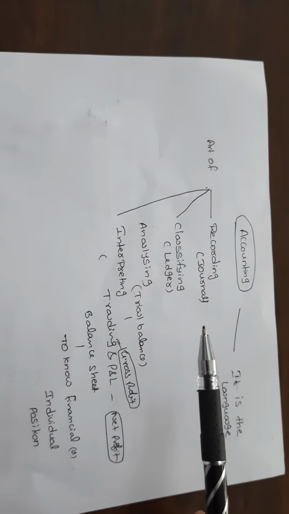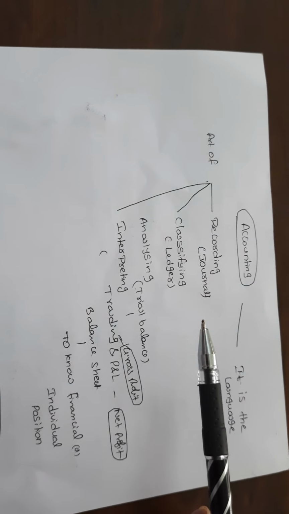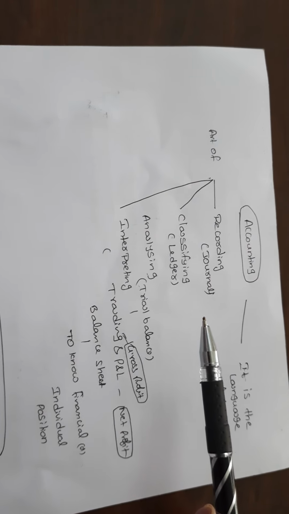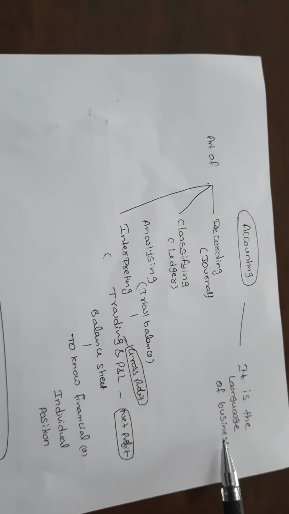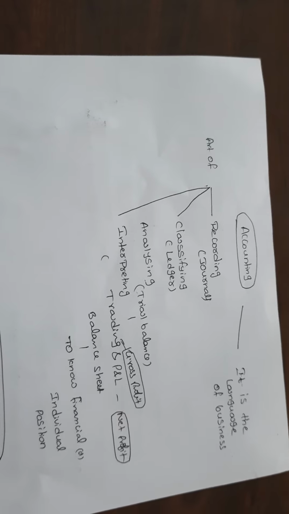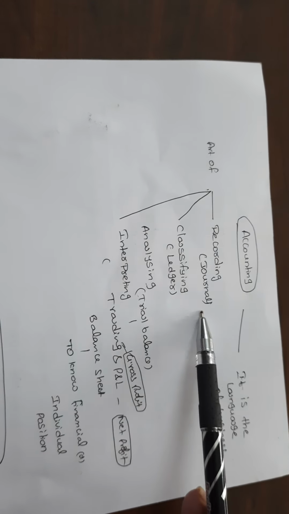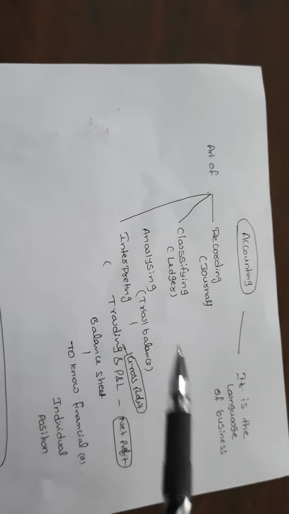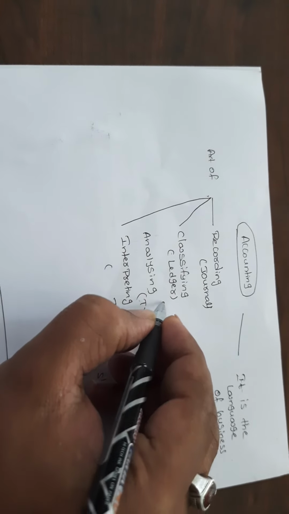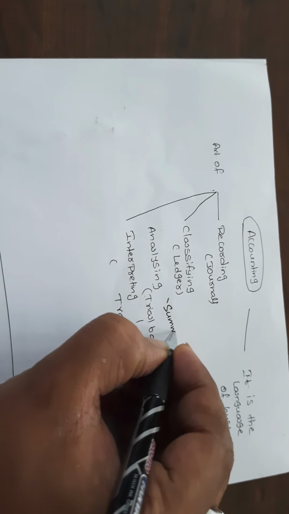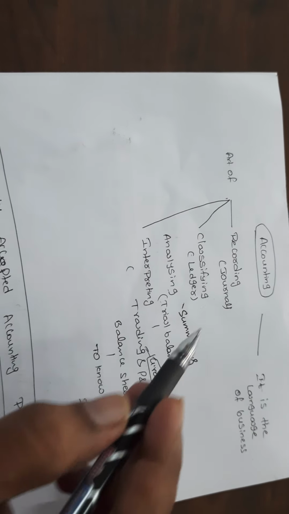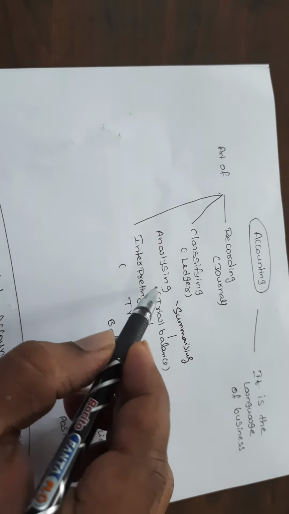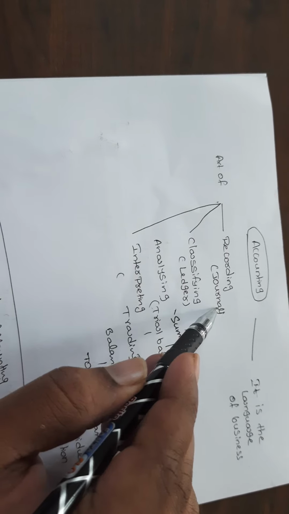So many meanings and many definitions are there. For your understanding purpose, I am sticking with a simple meaning and definition. Accounting is the language of business. Accounting is an art of recording, classifying, summarizing, analyzing, and interpreting.